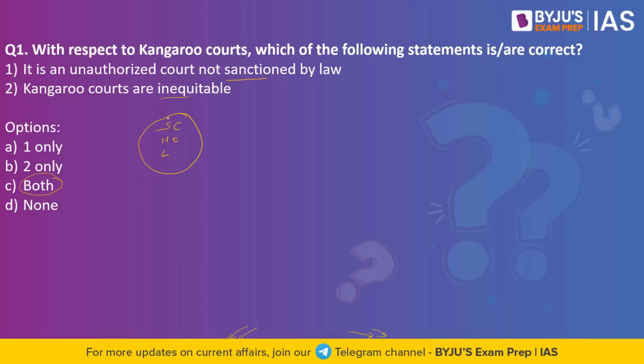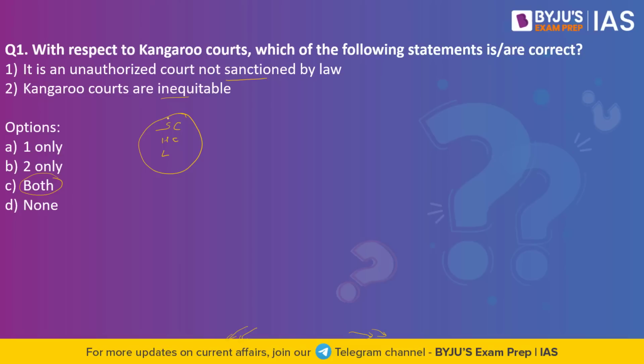But do we have Khap Panchayats, which are extrajudicial in nature, having the authority of law? No. The Khap Panchayats, for example, are Kangaroo courts. They do not have any authority of law. There is no legislature which has passed a law for the Khap Panchayats, but Khap Panchayats in a number of places act as extrajudicial bodies, and this is called a Kangaroo court. So it is an unauthorized court not sanctioned by law. The example would be the Khap Panchayats. So the first statement is right.